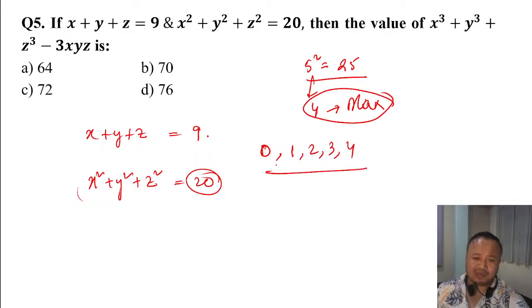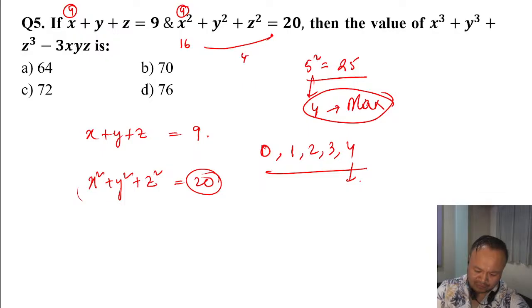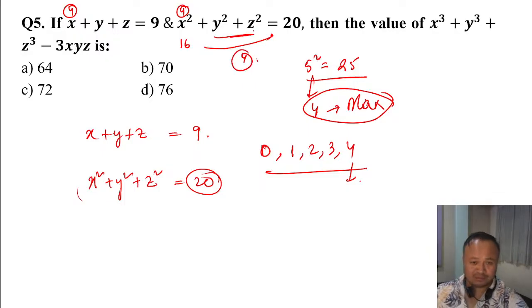These are the 5 characters that you can implement in this x, y, z, and you have to get the sum as 9 and the square sum as 20. So I will take this 4 as the higher value. Start from the bigger side because 20 is larger. If I take this 4, 4 square means 16, so I need another 4 from this 2.